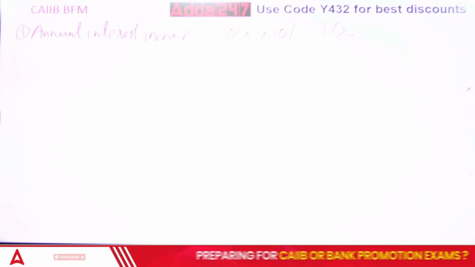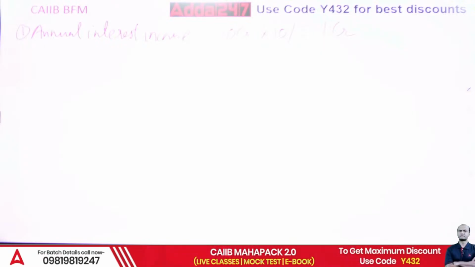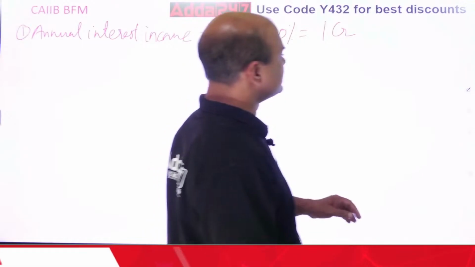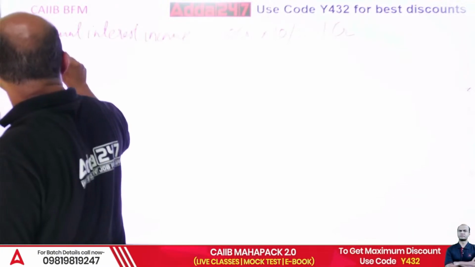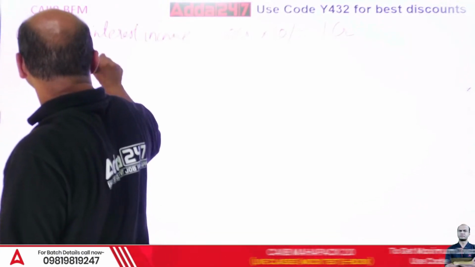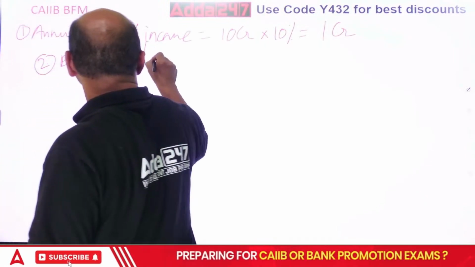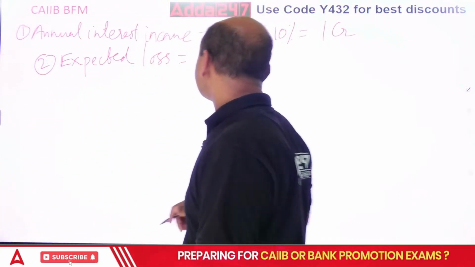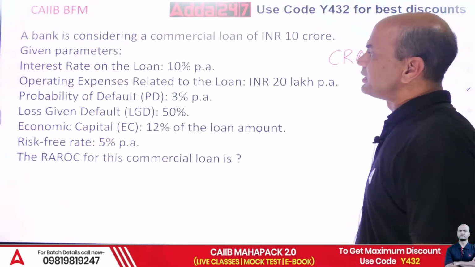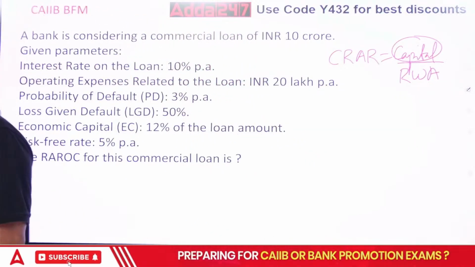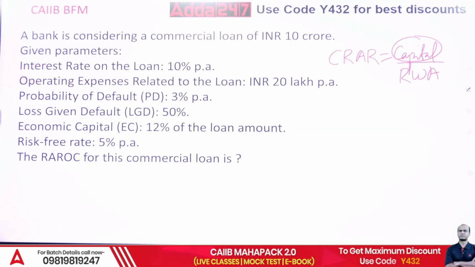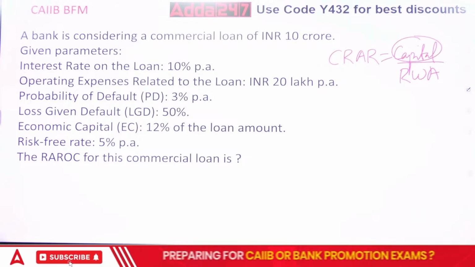Expected loss. What is the expected loss given? Probability of default is given as, let's see, expected loss. Let's calculate this. Okay, so what is probability of default given as? Probability of default is given as 3%, right? 3% is the probability of default. But 3% on what? What all is given? LGD is also given, loss given default, 50% is given.